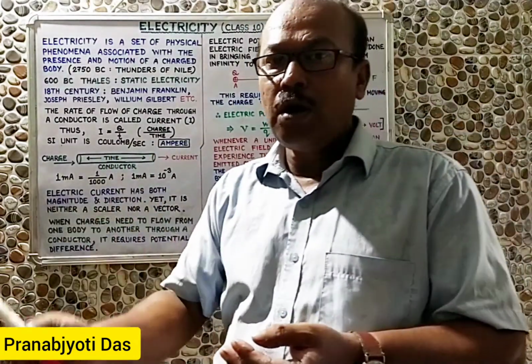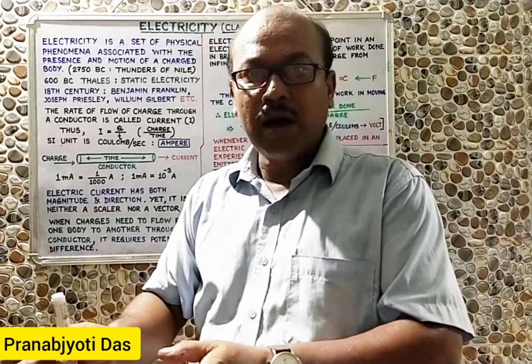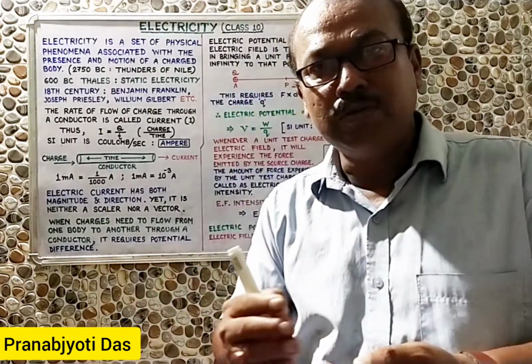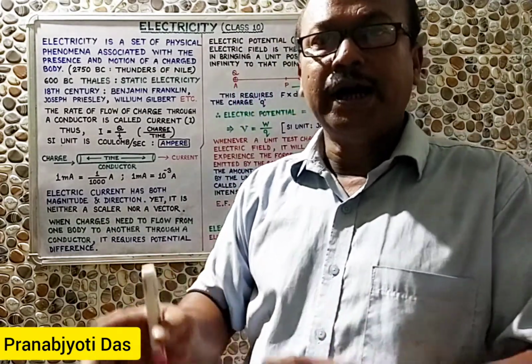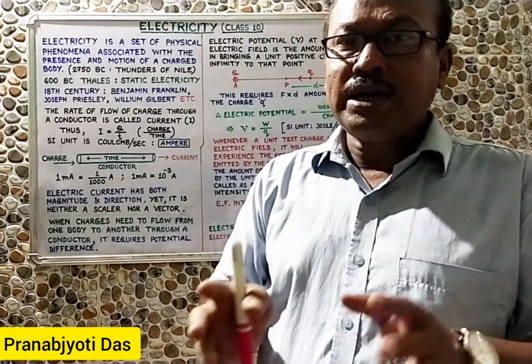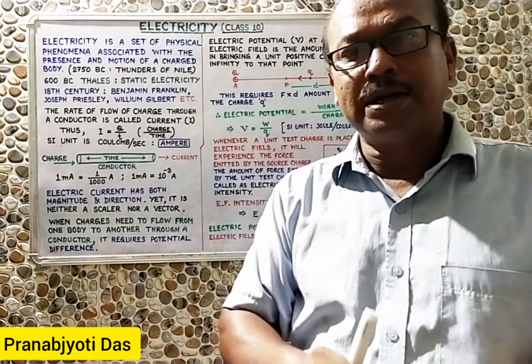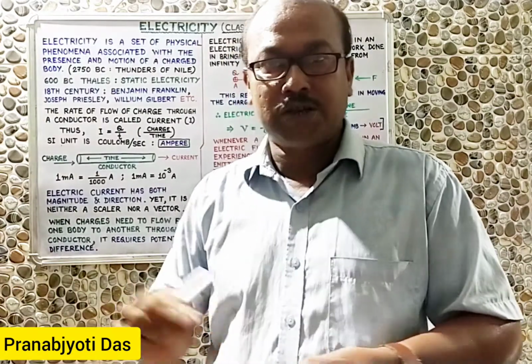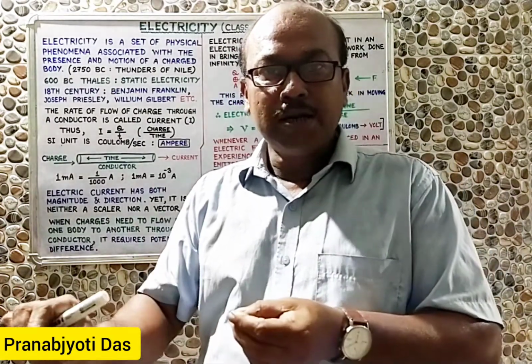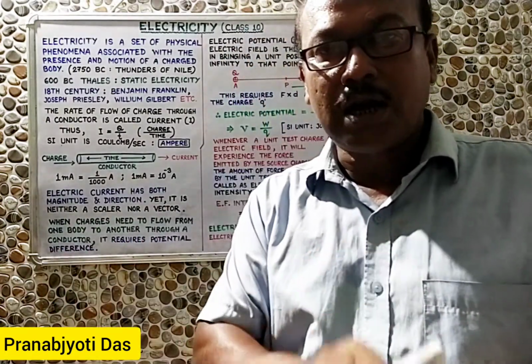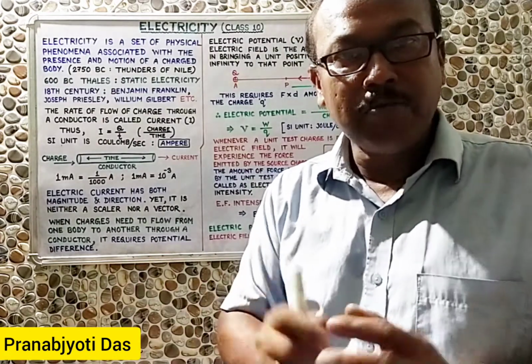The rate of flow of charge through an electric conductor. It means that electric current will be conducted by a conductor. So what is a conductor? A conductor is the material through which electric current can pass. And insulators or bad conductors are those through which electric current cannot pass.